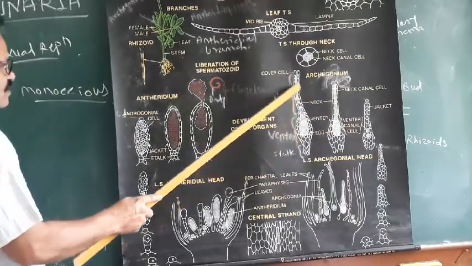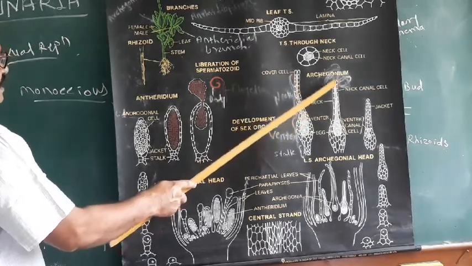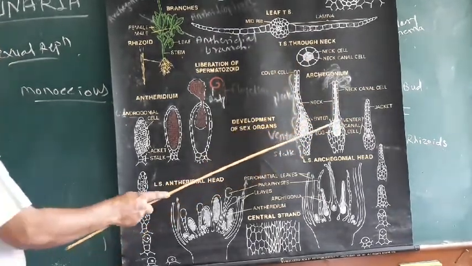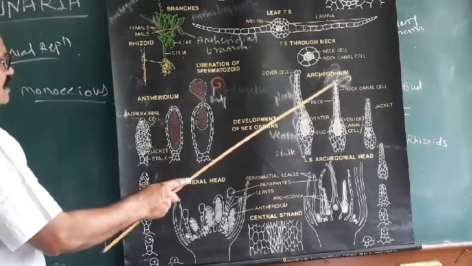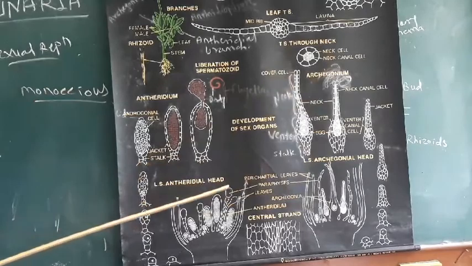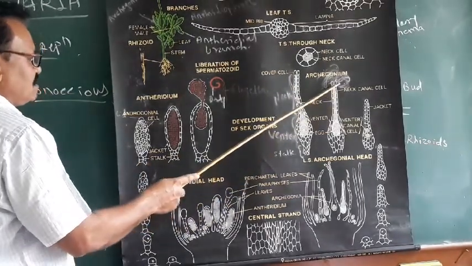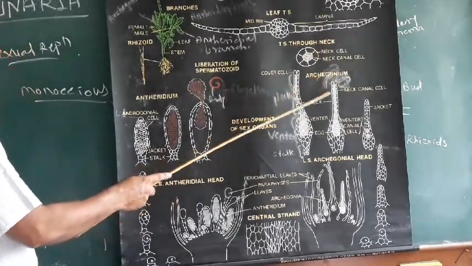After maturation of the archegonium, the neck canal cells and venter canal cells disintegrate and form the mucilaginous substance. This mucilaginous substance creates pressure on the cover cells, and the cover cells split and form the open passage. This mucilaginous substance, which contains sugary substance, attracts the spermatozoids.